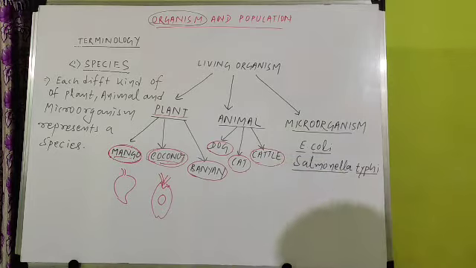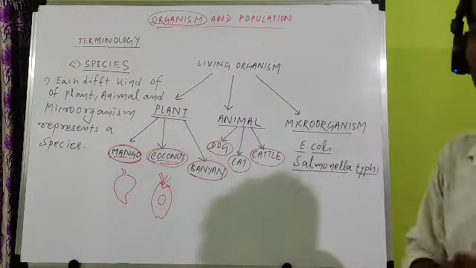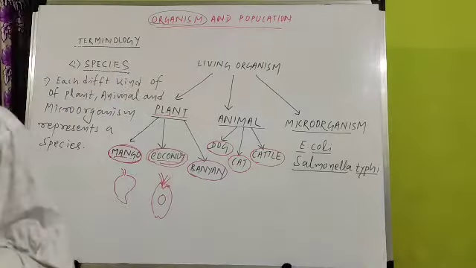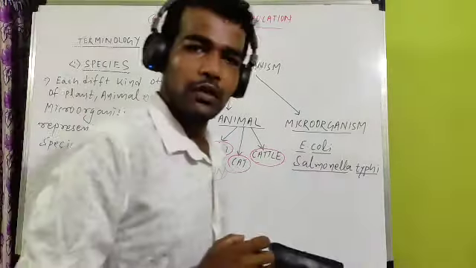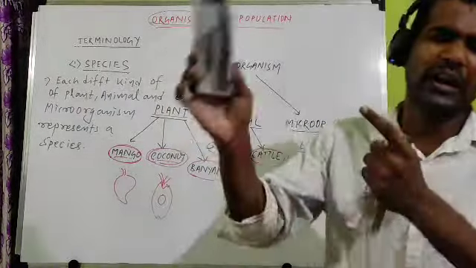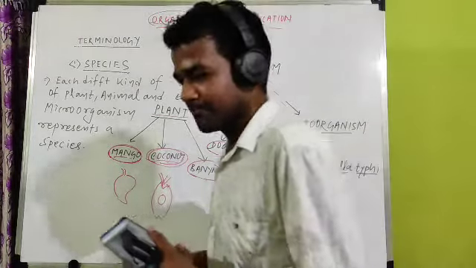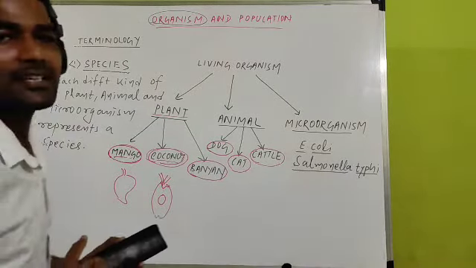First listen. One example I am going to give you so that you can easily understand what a species is. If you enter any cold drinks bar, what do you find? Different varieties of cold drinks are there. Forget about cold drinks, take the example of ice cream. You are very fond of ice cream. When you enter an ice cream shop, you find different kinds of ice cream.